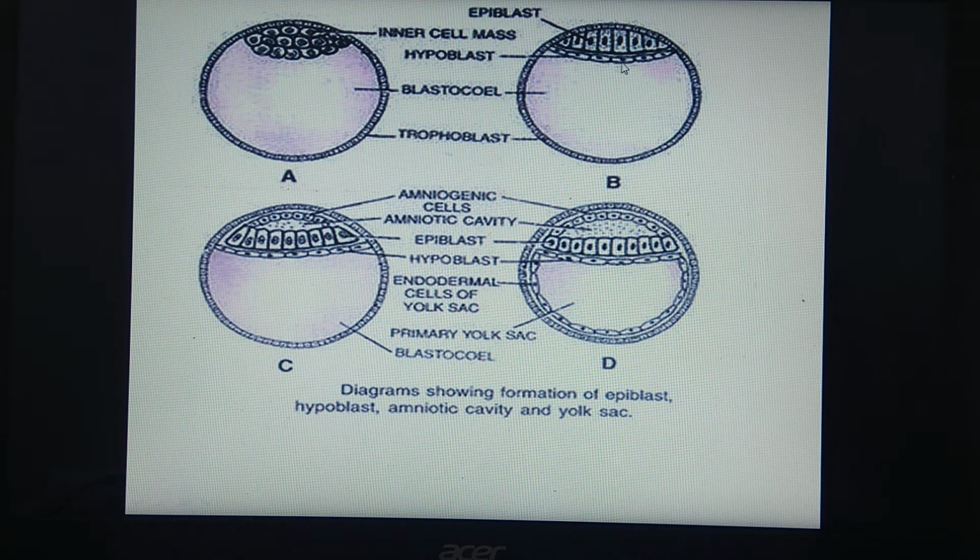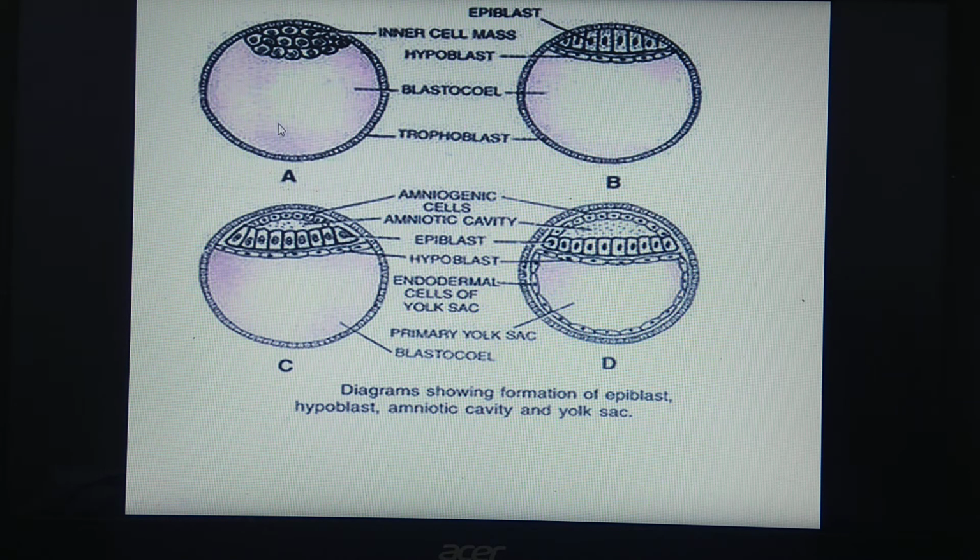It is actually primitive endoderm, and these cells of primitive endoderm grow downward and form a layer inner to the trophoblast. In this diagram it is clear. This is the hypoblast, and it will form a cell layer inside again. Because of the formation of this cell layer below, a cavity gets formed, which is called the yolk sac.